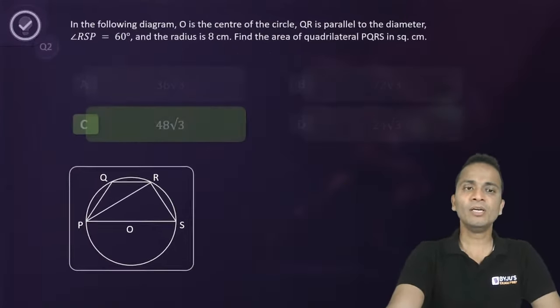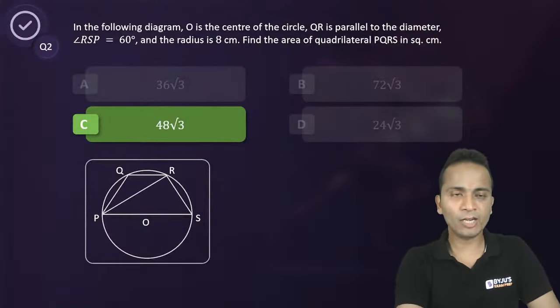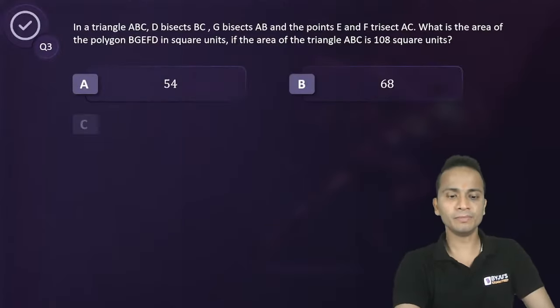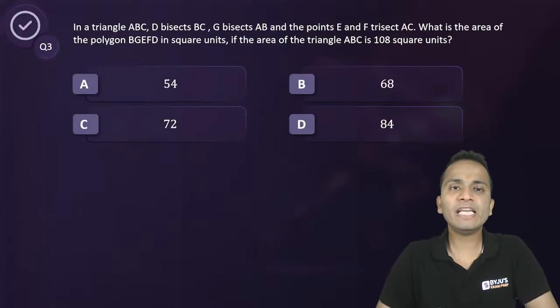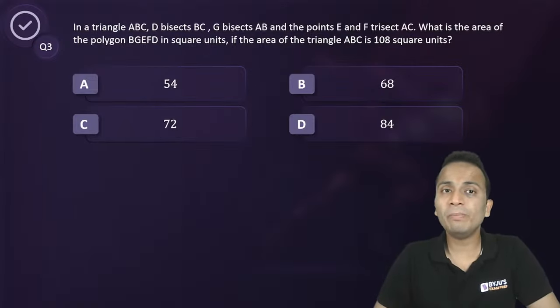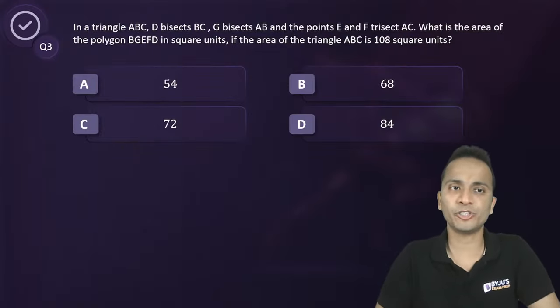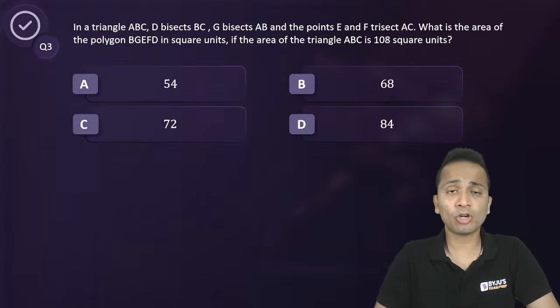Now let's go ahead and look at the next question, question number 3. A very interesting question, and wonderful shortcuts will be used to find whatever is asked in this question. So in a triangle ABC, draw the figure properly.